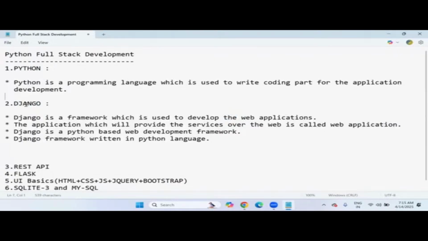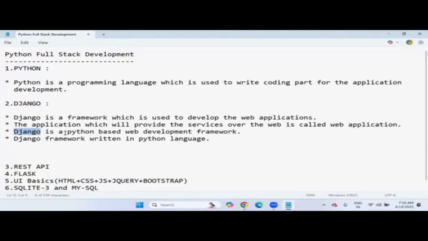So the prerequisite subject for Django is Python. If you have Python knowledge, then we can easily implement web applications using the Django framework. Why does Django need Python? Because Django is completely written in Python language only. They developed the Django framework by writing Python scripts.